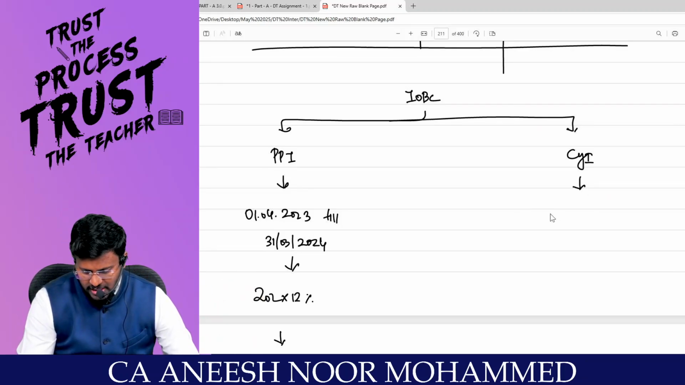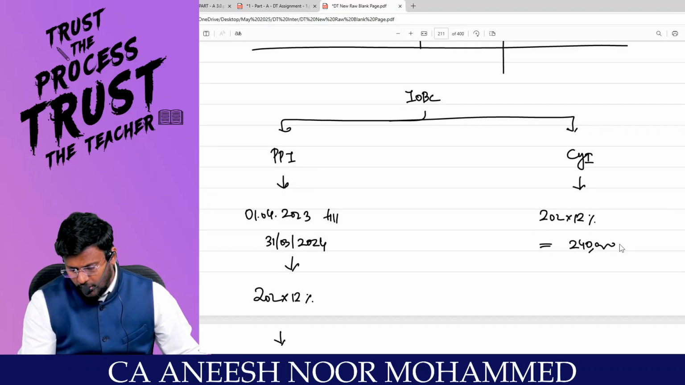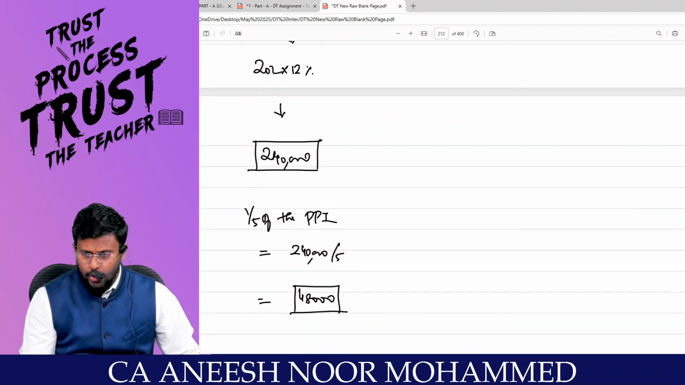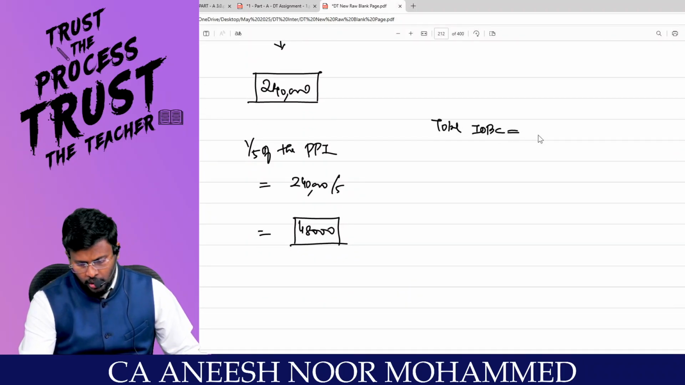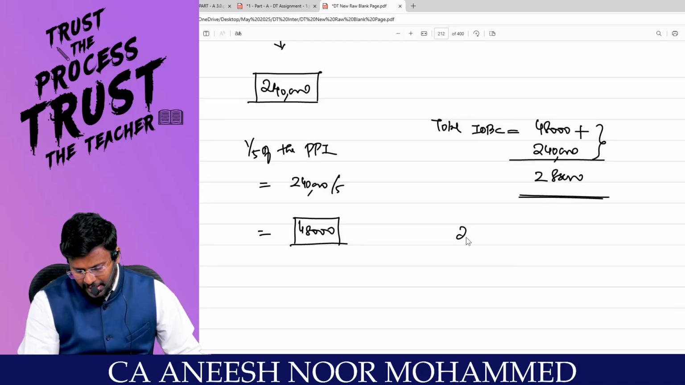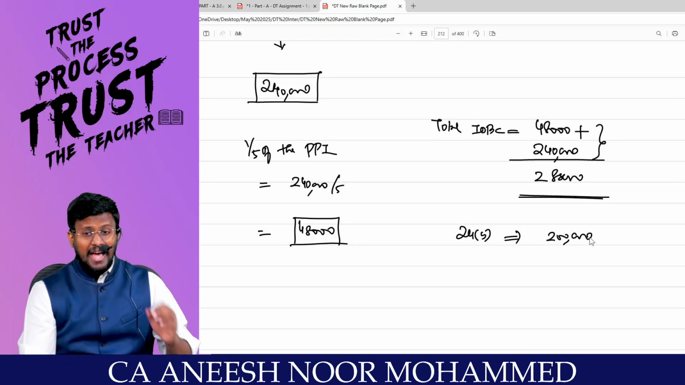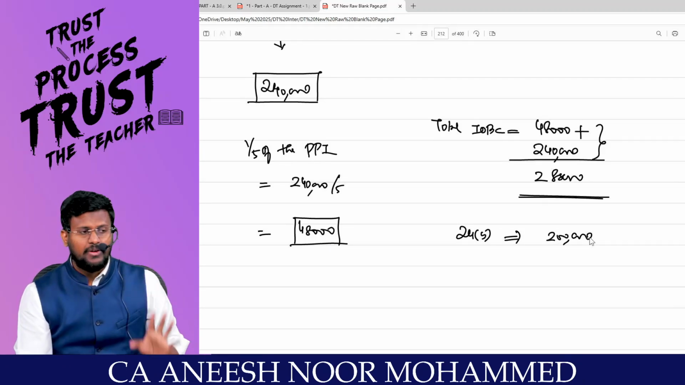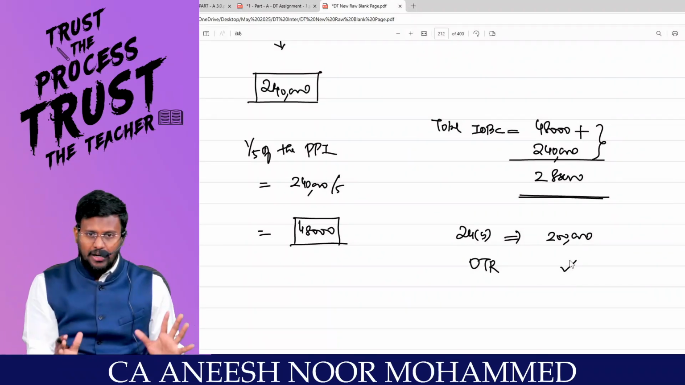Correct? Which is 20 lakhs into 12% comes to 2,40,000. So can I calculate the total IOBC? Total IOBC is equal to 48,000 plus 2,40,000. Am I right, sir? Total comes to 2,80,000. But as per section 24B, this will be restricted to how many lakhs? 2 lakh. And I am assuming that the assessee is under the optional tax regime. Otherwise, this much calculation will be a waste. Correct? Fantastic.